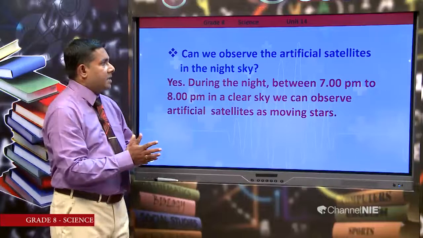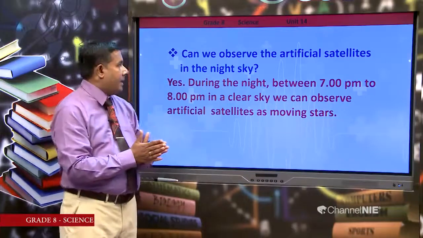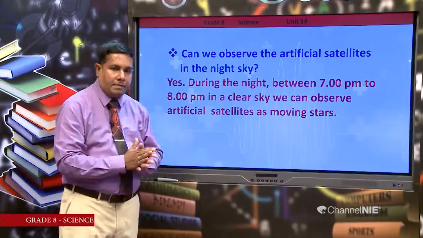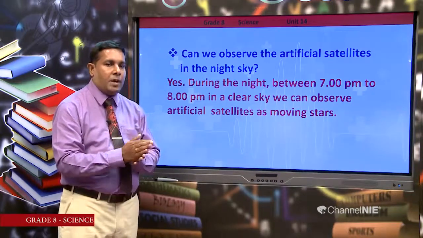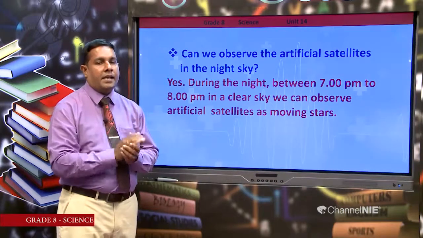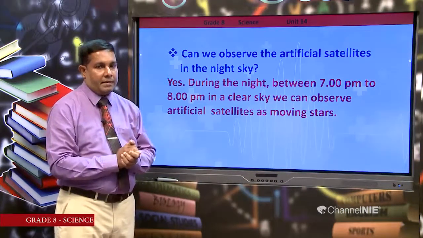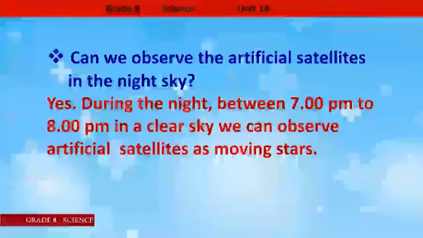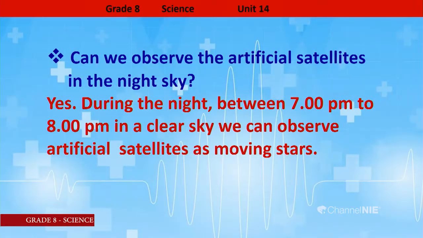Then can we observe the artificial satellites in the night sky? Dear students, now you have a question, can we observe those artificial satellites in the night sky using our naked eye? Then the answer is yes, we can. During the night between 7 p.m. to 8 p.m., we can see those artificial satellites as moving stars, but it should be a clear sky.